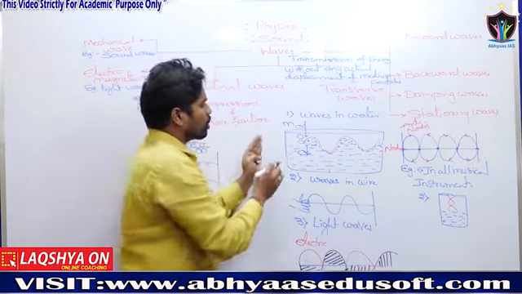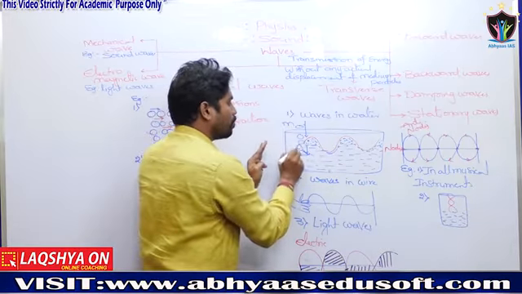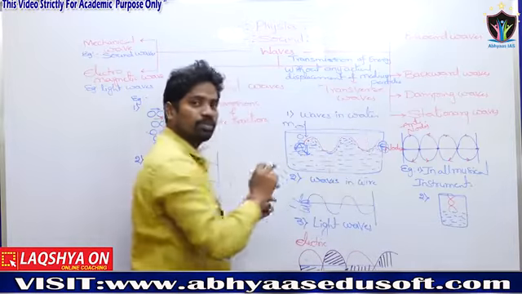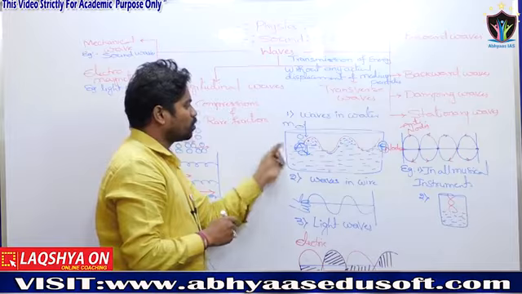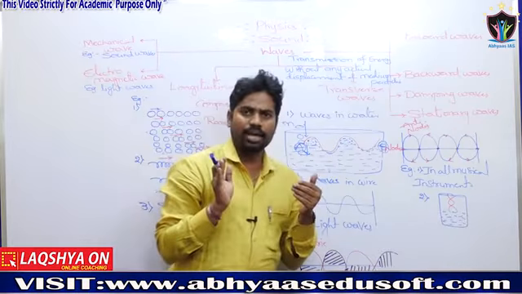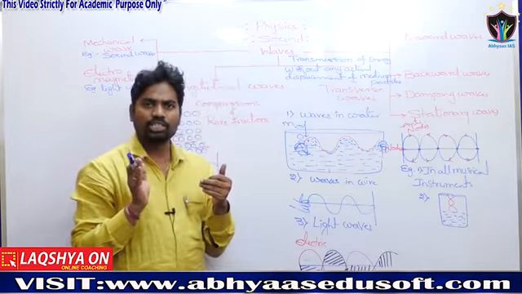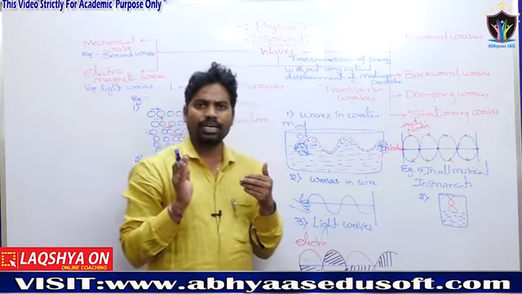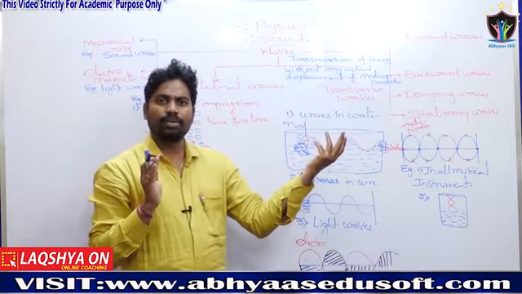That is transmission of energy from one point to another point without any actual displacement. The water moves once in this direction and once again comes back to its position, right? That is due to vibration; the transmission of energy takes place.